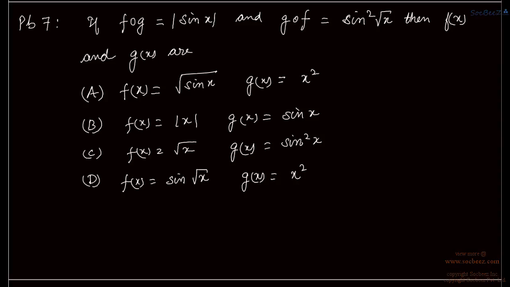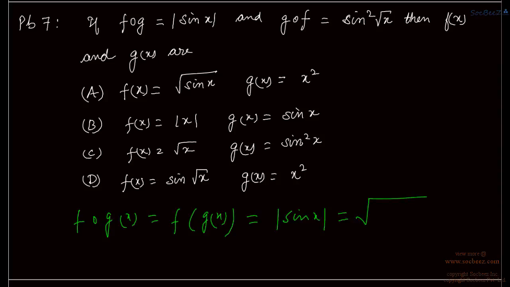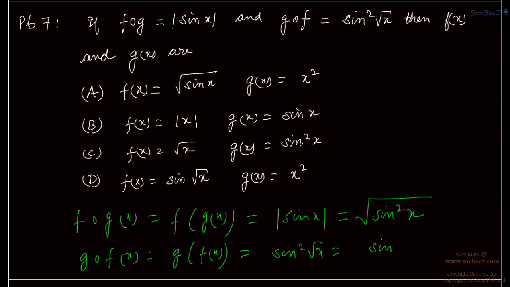Since f of g(x) is given as mod sin x, as per the definition of modulus we can write it as sin square x under root. And it is also given that g of f(x) is sin square root x, which can be written as (sin root x) whole square, right?